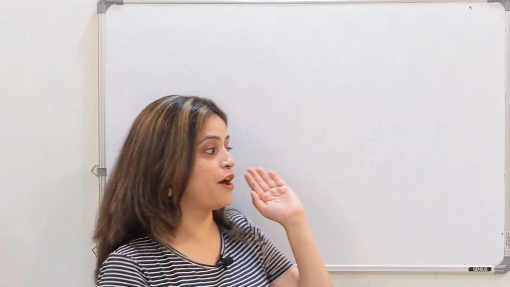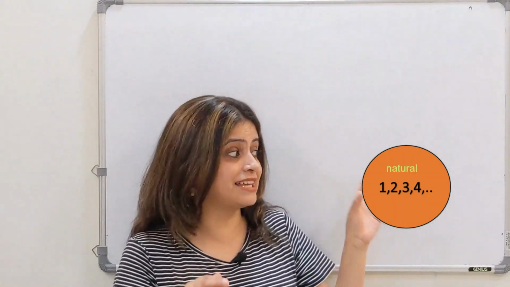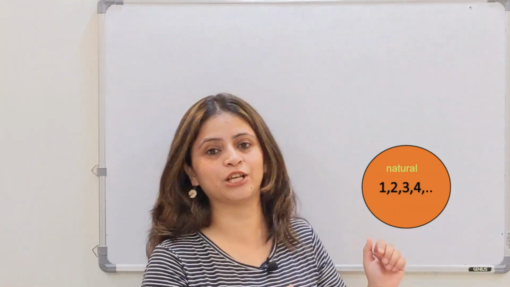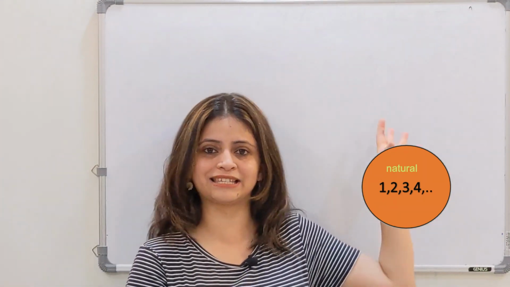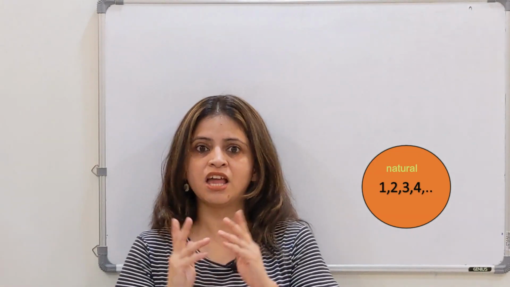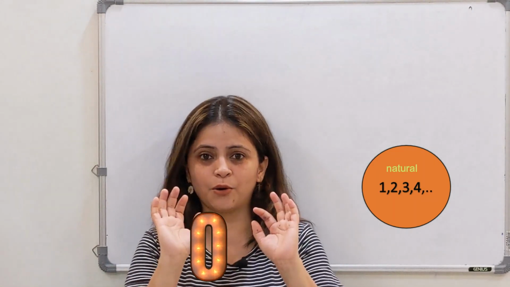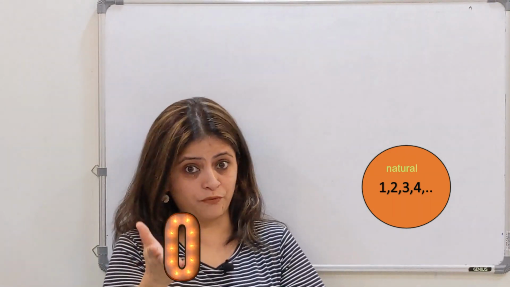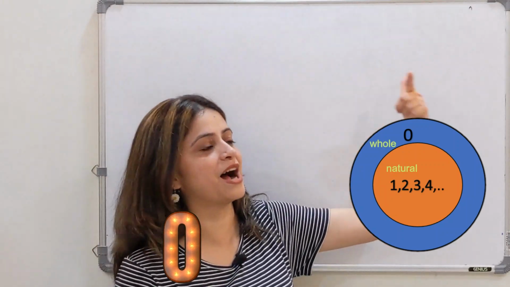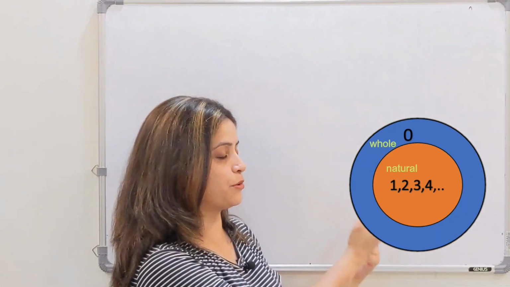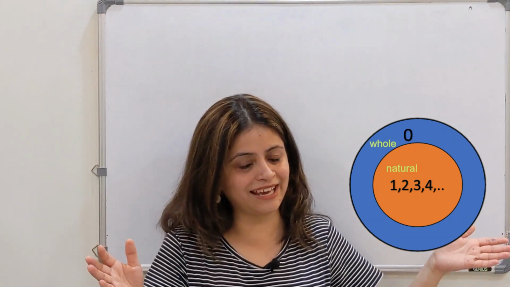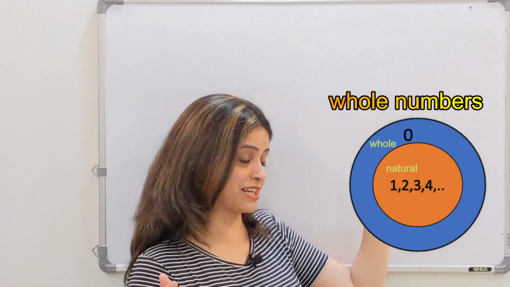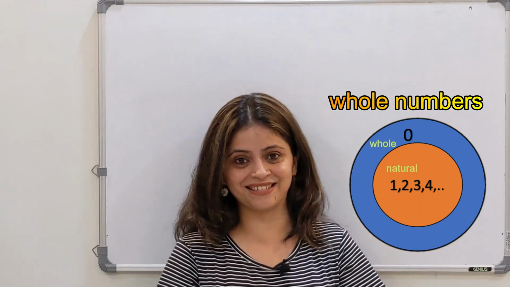So let's start. Now first imagine a circle. Now this circle contains all the natural numbers. So this is the circle of natural numbers. Starting from 1, 2, 3, all natural numbers are in this circle. Now comes 0. Now 0 is not comfortable with the natural numbers. Where should we keep it? So we will make a circle around the natural numbers and seat 0 here. Now the second bigger circle is actually the set of whole numbers, which contains 0 and the natural numbers.